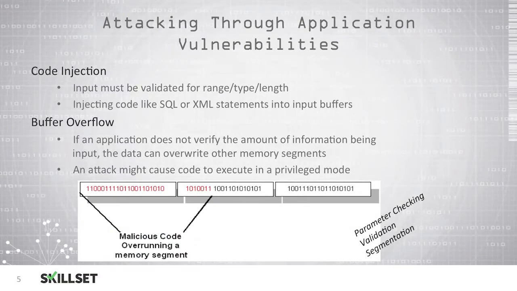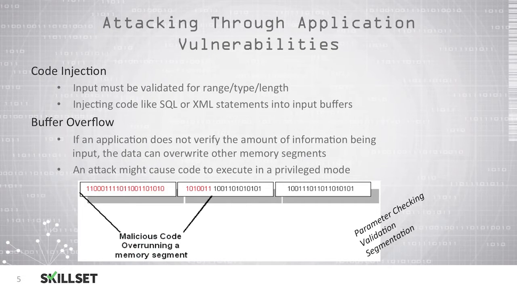Attacks can also occur through vulnerabilities in applications. In a code injection attack, an attacker submits invalid data into the input field, and this can allow them to take advantage of different types of vulnerabilities, such as inserting SQL attacks or XML statements. The input should always be validated to make sure that the user is inputting the correct type of data and the correct length of data. For example, if a user is entering their zip code, they should only be permitted to enter 5 or 9 digits. They should not be able to enter letters or scripts or any other type of code other than digits.